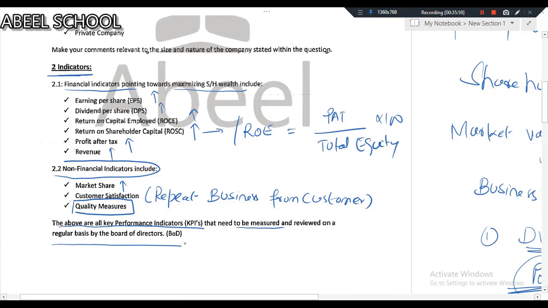Obviously, if financial indicators are increasing, like EPS is increasing, DPS is increasing, then obviously the wealth of your shareholders will increase. The same applies to non-financial indicators.